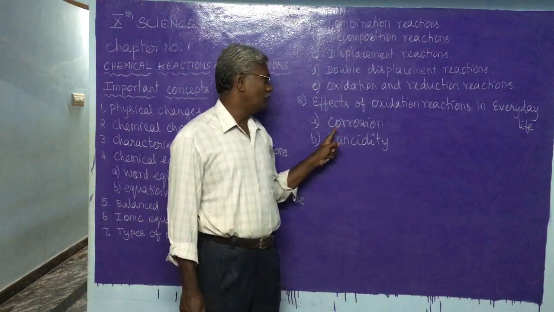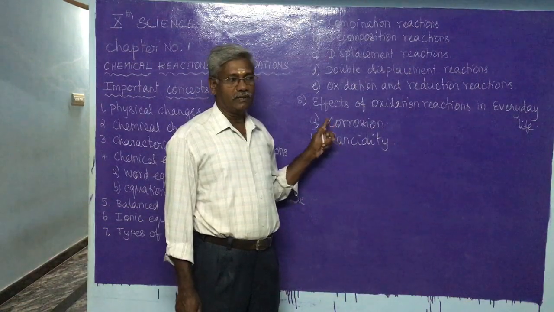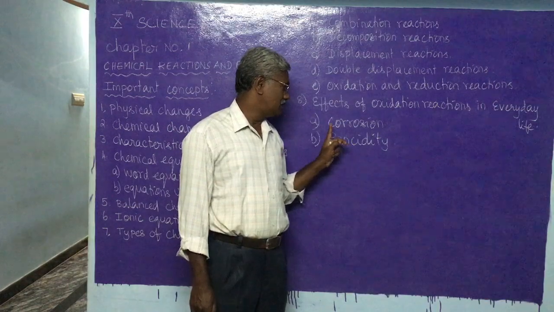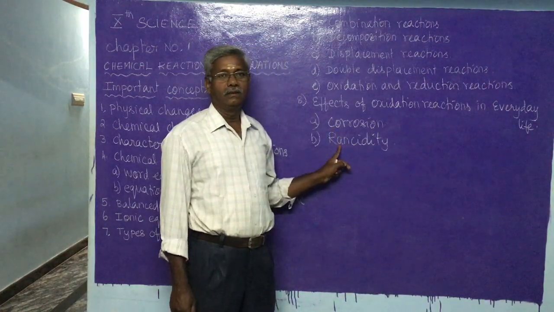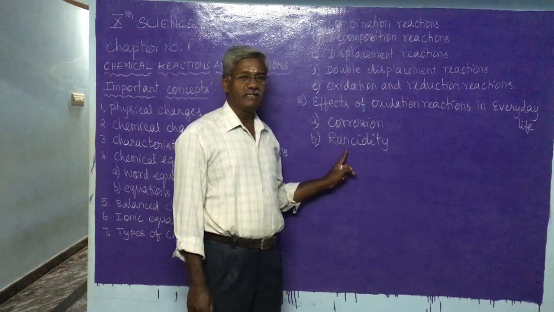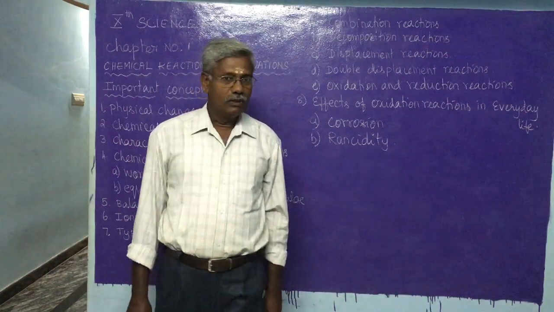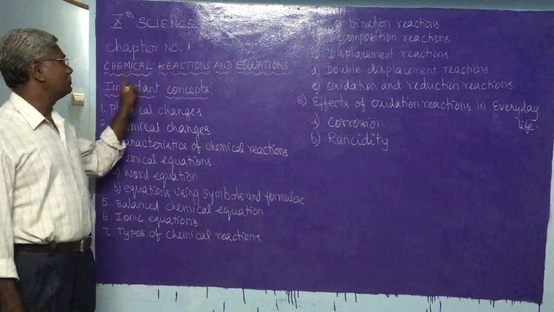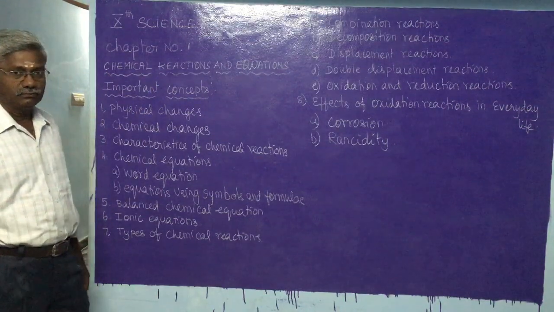Under that we learn what is meant by corrosion, examples of corrosion, and how to prevent corrosion. Similarly, rancidity and prevention of rancidity also. These are the headings we are going to learn under the chapter chemical reactions and equations.